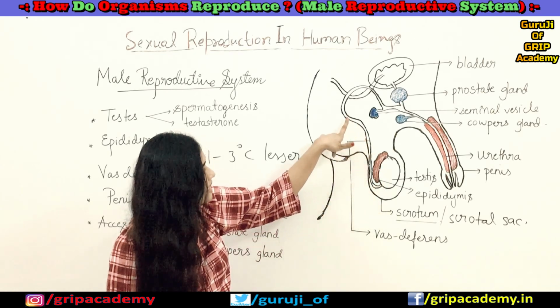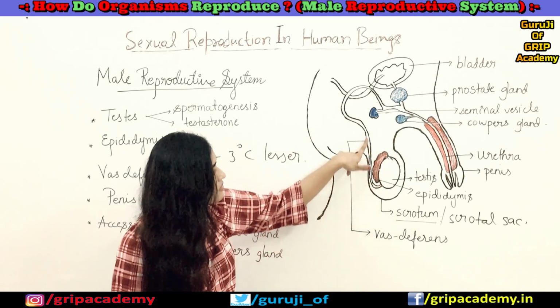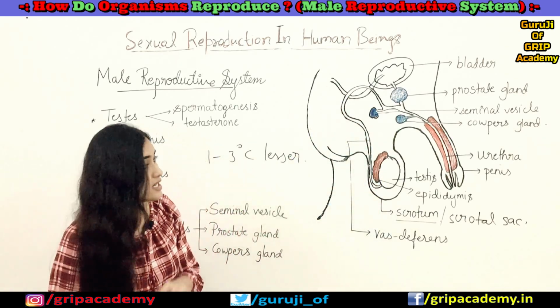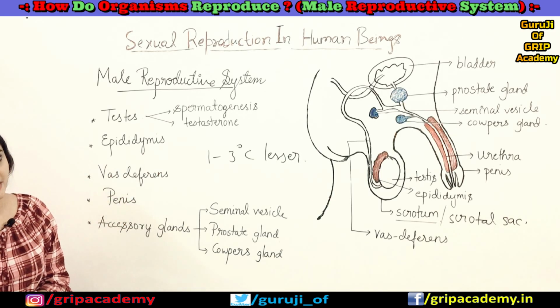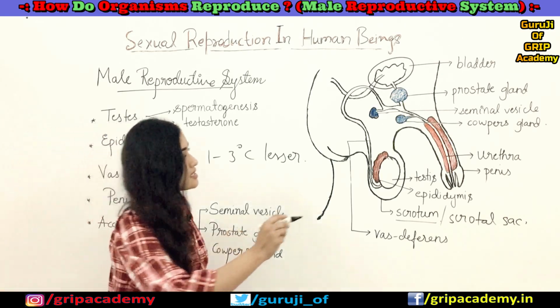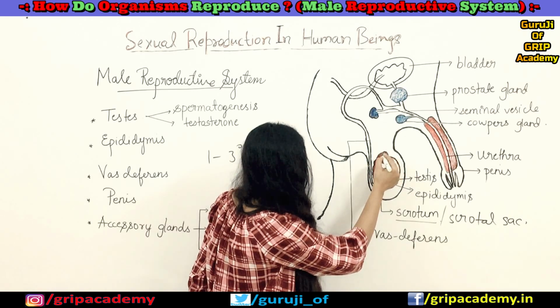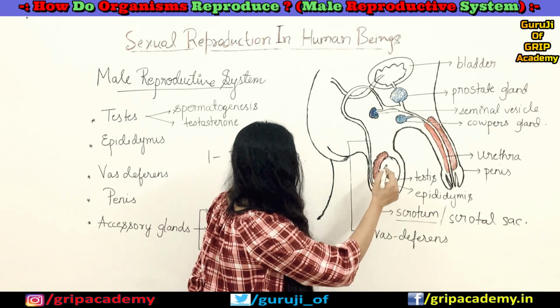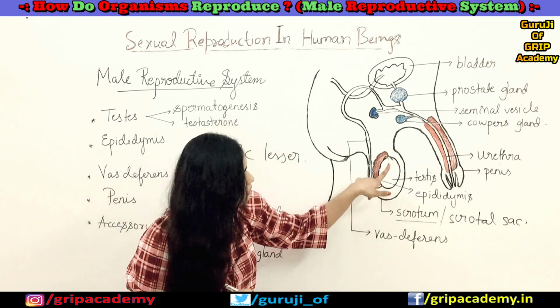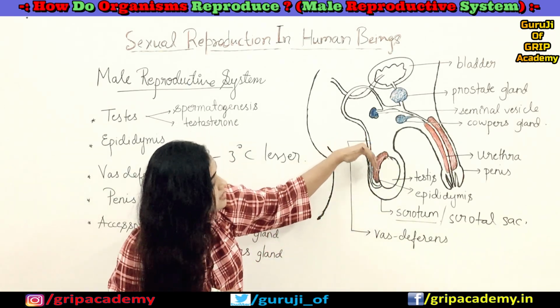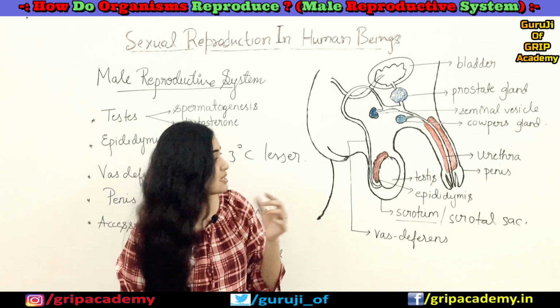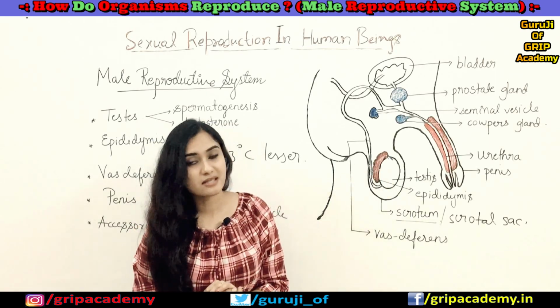Now you can also see a tubular or duct-like structure which is running from the testes. That is what we call the vas deferens. And you can see the coiled structure just on top of this testis, attached to the testis itself. So what is the importance of this epididymis?